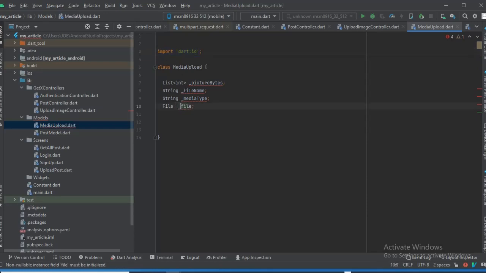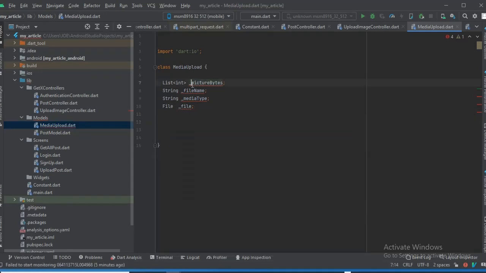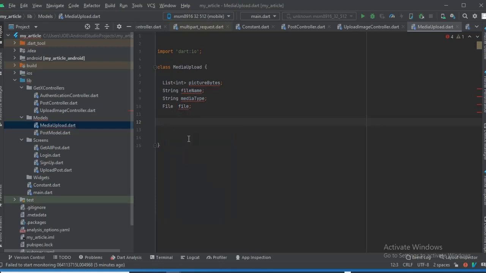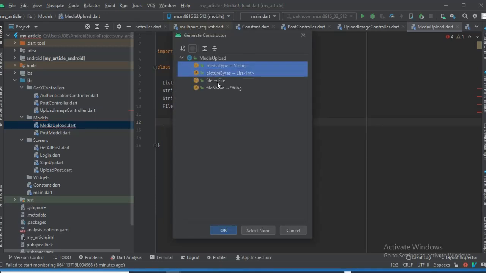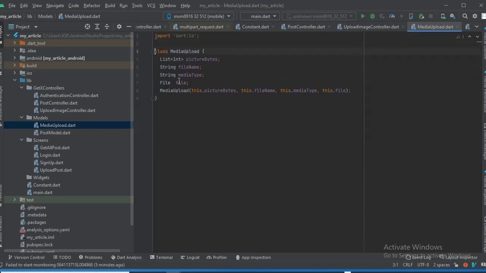So now we need the constructor here. No, it will be public because we're not going to have GetX here. We're going to generate a constructor and then pass in all of this. So this is a model for every media, every file, or every picture we upload. I'm going to show you how we're going to use this class. It's necessary that we have this media upload class for every media we upload to the endpoint. We're going to use this to get the properties of the file.